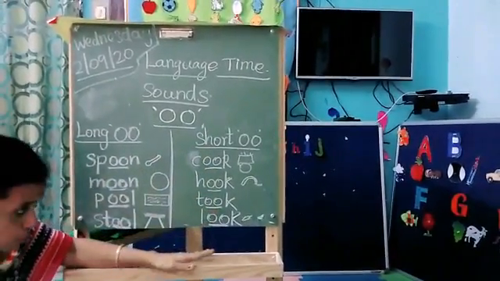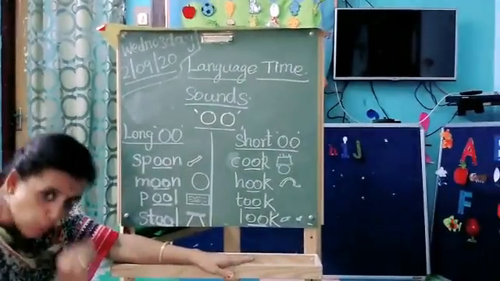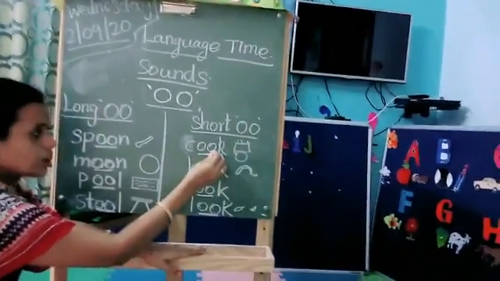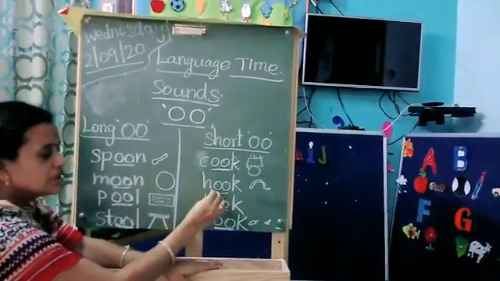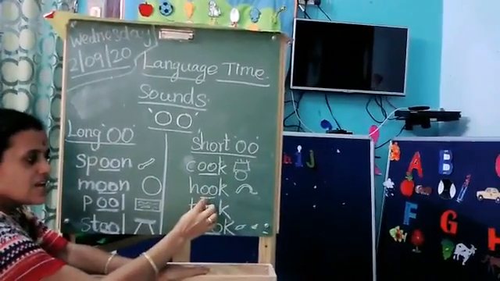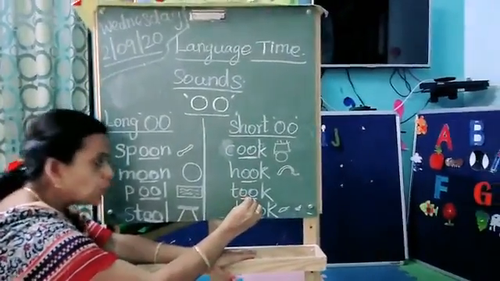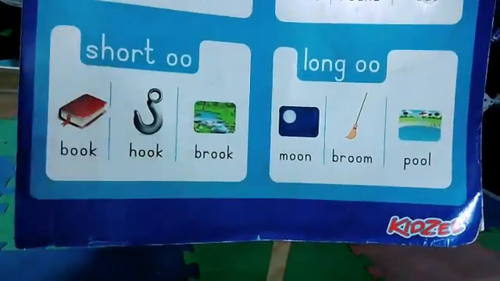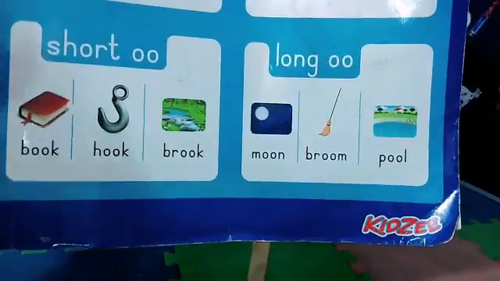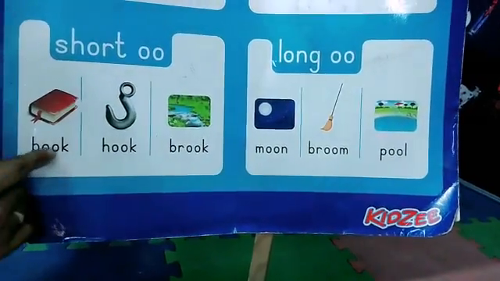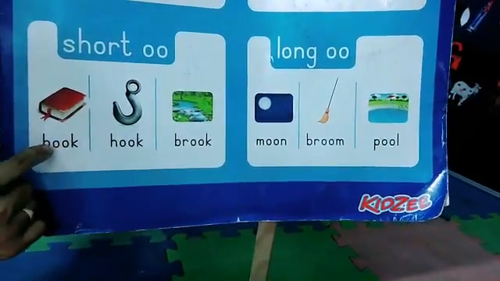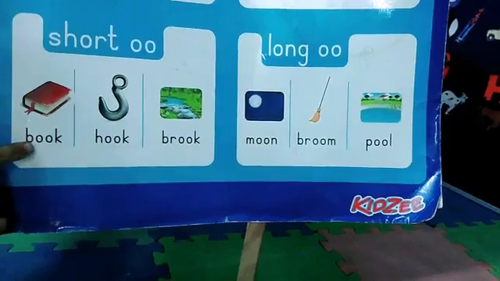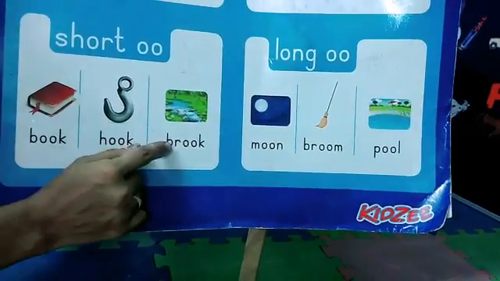Short vowel gives the ooh sound. Short vowel gives what sound? Ooh. Everybody say ooh. Next, how to read this word? Cook. All of you say cook. This is hook. See here? Hook. This is took. See here? Short vowel makes what sound? Ooh. So in this place, how to pronounce these words? Book. Hook. Brook. Read once again. Come on. Book. Hook. Brook.